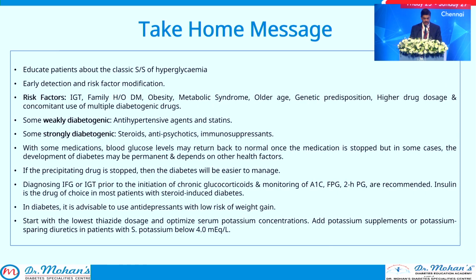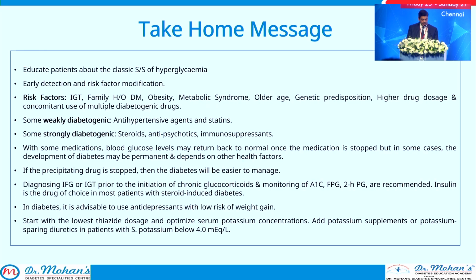And the final slide, take-home message: educate the patients about the classical signs and symptoms of hyperglycemia, early detection and risk factor modification. The risk factors are family history of IGT or diabetes, obesity, metabolic syndrome, older age, genetic predisposition, polypharmacy, and concomitant use of multiple drugs. Weakly diabetogenic drugs are antihypertensive agents and statins, and strong diabetogenic drugs are steroids, antipsychotics, and immunosuppressants. With some medications, blood sugar levels may return to normal once the medication is stopped, but in some cases the development of diabetes may be permanent and depends on other health factors.